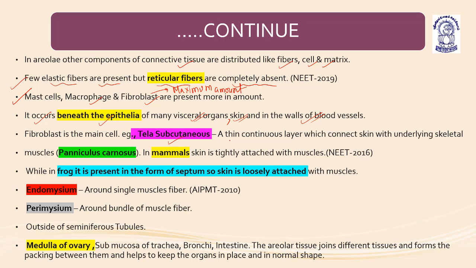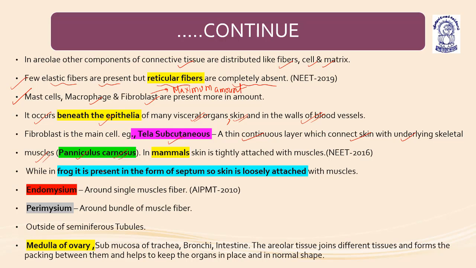Tela subcutanea is a thin continuous layer which connects the skin with underlying skeletal muscles. These underlying skeletal muscles are known as what? Panniculus carnosus. In mammals, the skin is tightly attached with the muscles. While in frog, it is present in the form of septa, that is why the skin is loosely attached with the muscles.